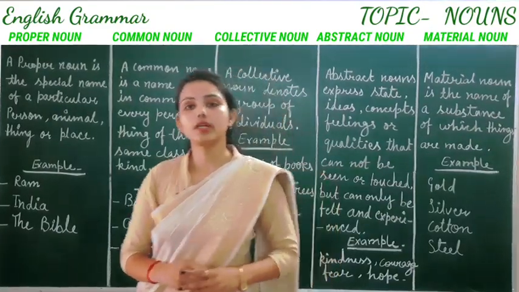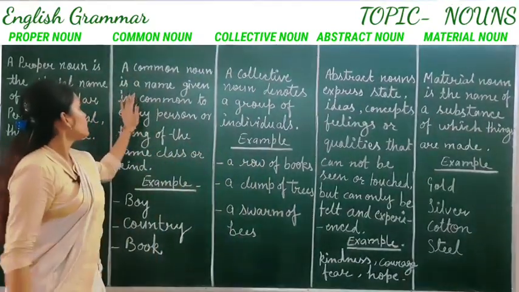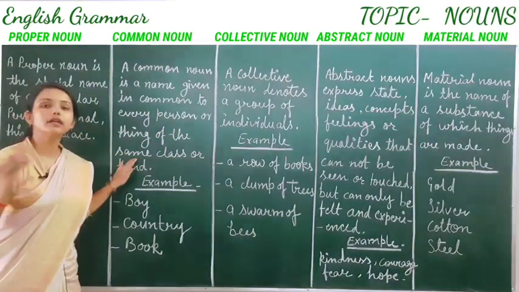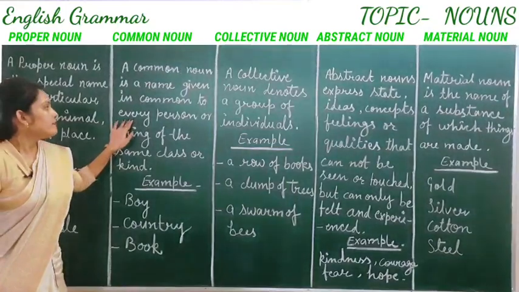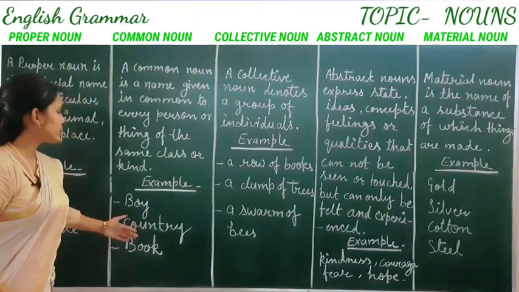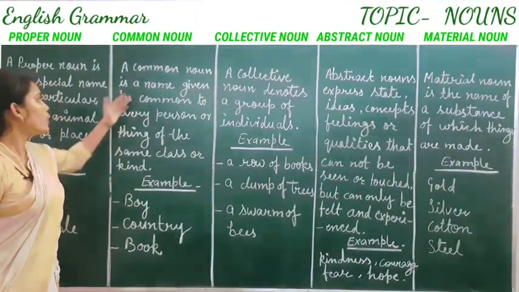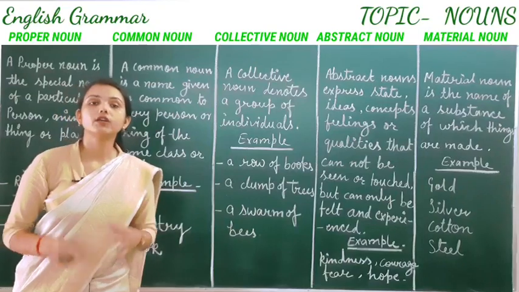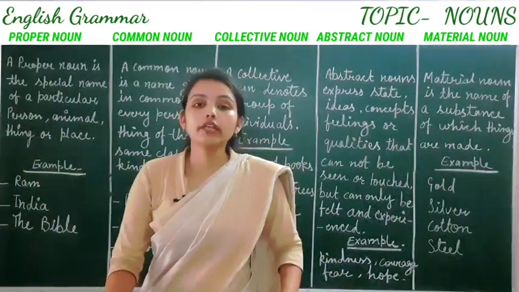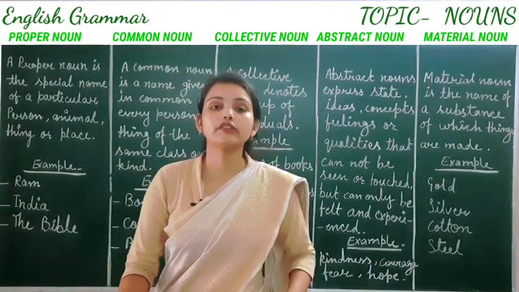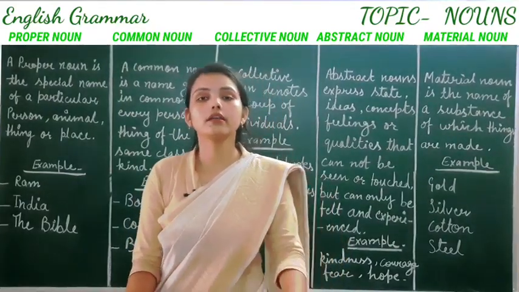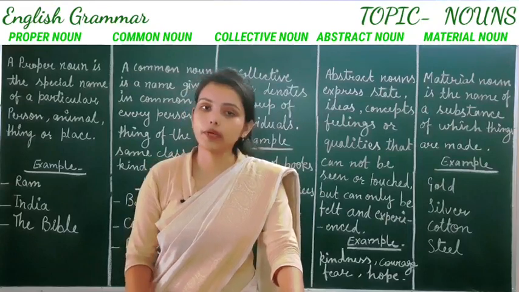Next, we will see common noun. A common noun is a name given in common to every person or thing of the same class or kind. For example, boy, country, book. So, these are some examples of common noun. Common noun means a name given in common to every person or thing of the same class or kind. For example, boy, book, man, woman, girl. These are some examples of common noun.